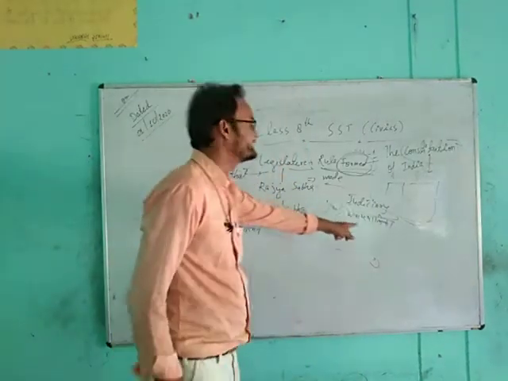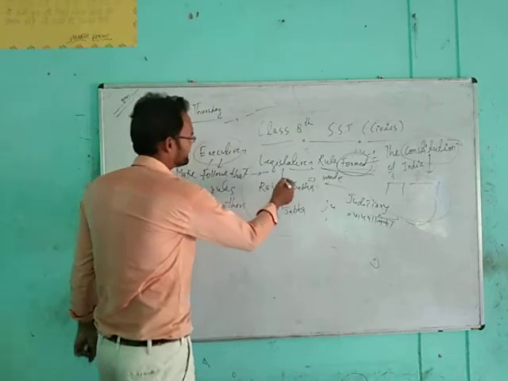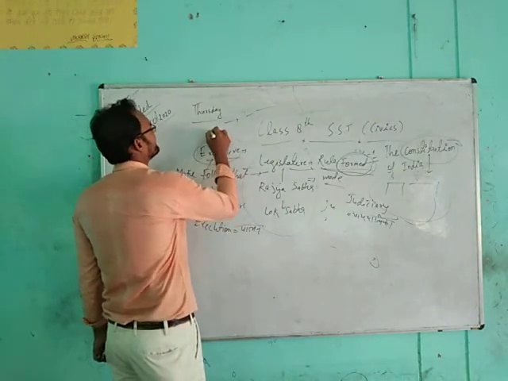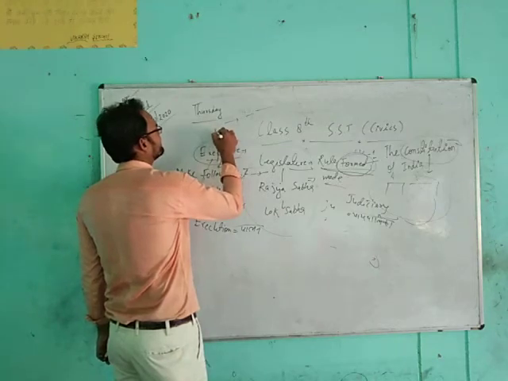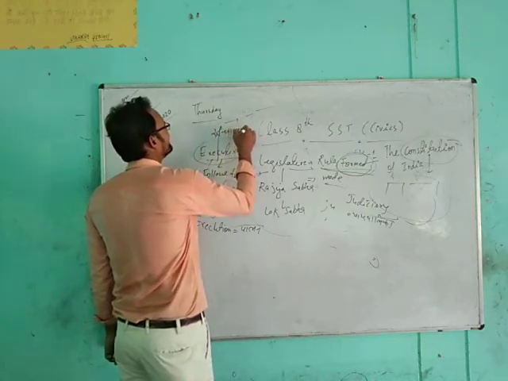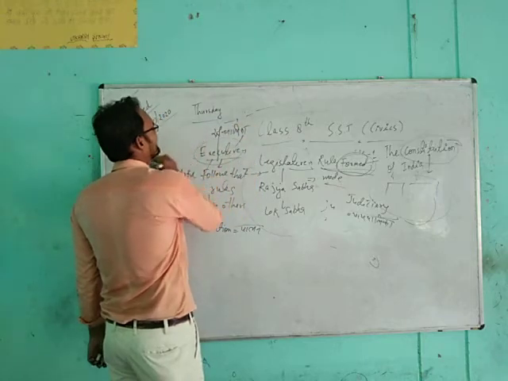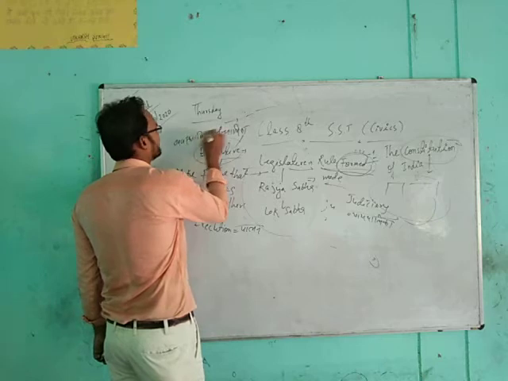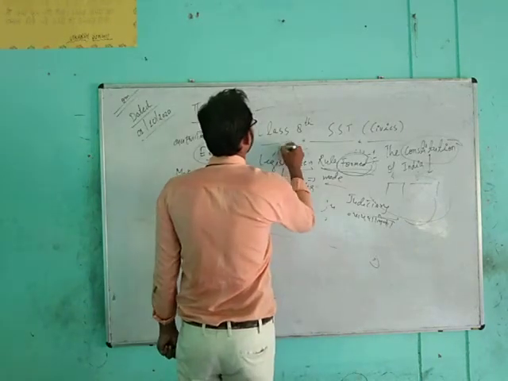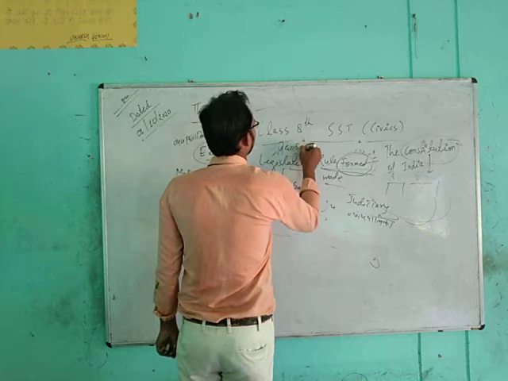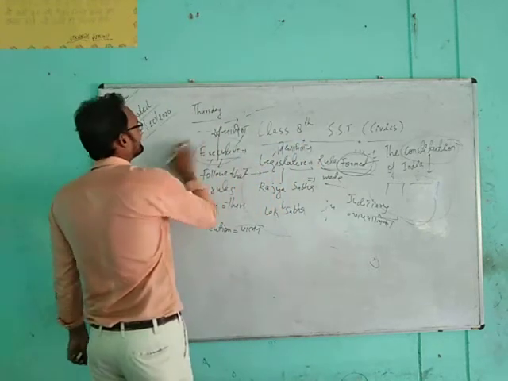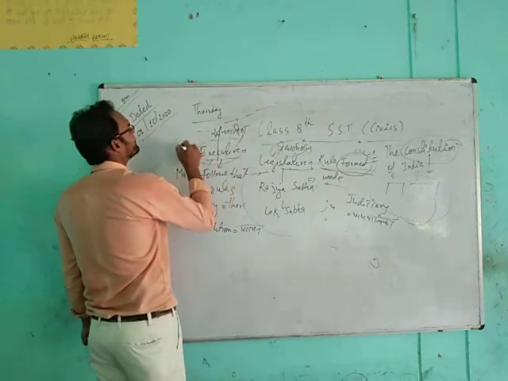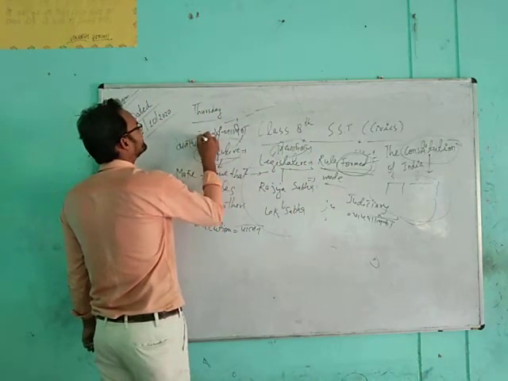So judiciary is Nyayapalika, executive is Sanchalika, or Vyavasthanika, and legislature is Vidhayika. Okay, Vidhayika is legislature, and Sanchalika and Vyavasthanika is executive.